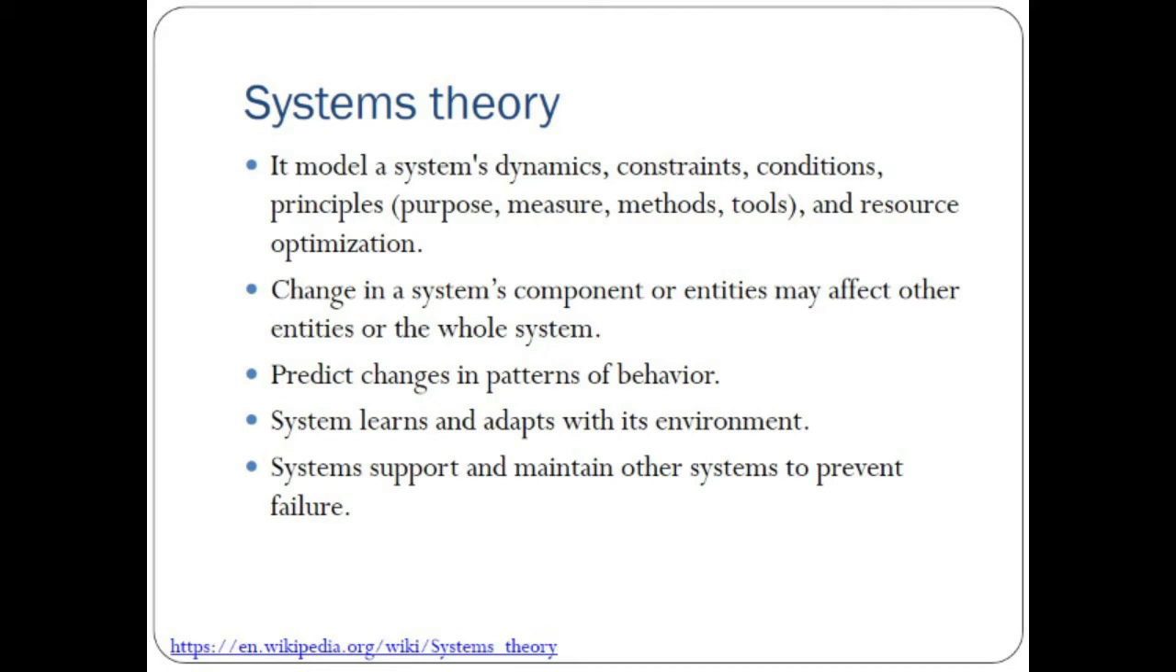Then if there is a change in the system's component or entity, it may affect other components or entities, or the whole system could be affected. Suppose there is a failure of some part or component in the car, then the whole system of the car will be affected because of the failure of one or two components. Then you need to change and repair that component. This is what it means: a change in one particular component or entity will affect the whole system.